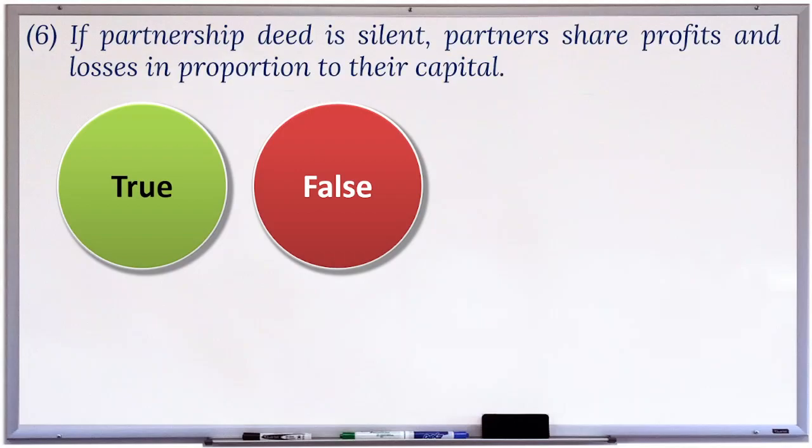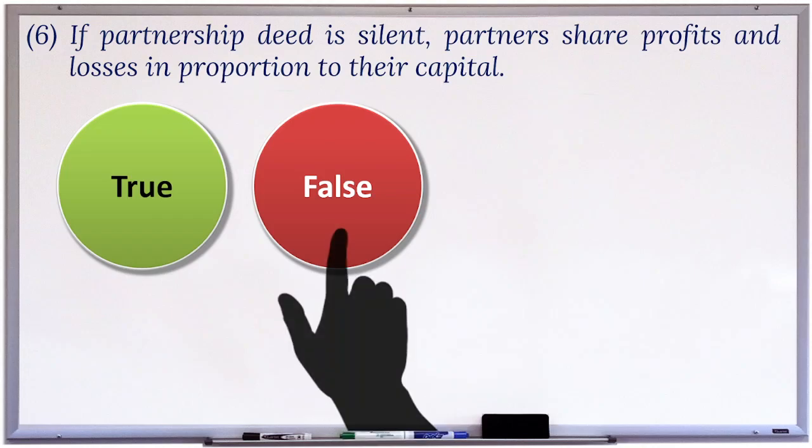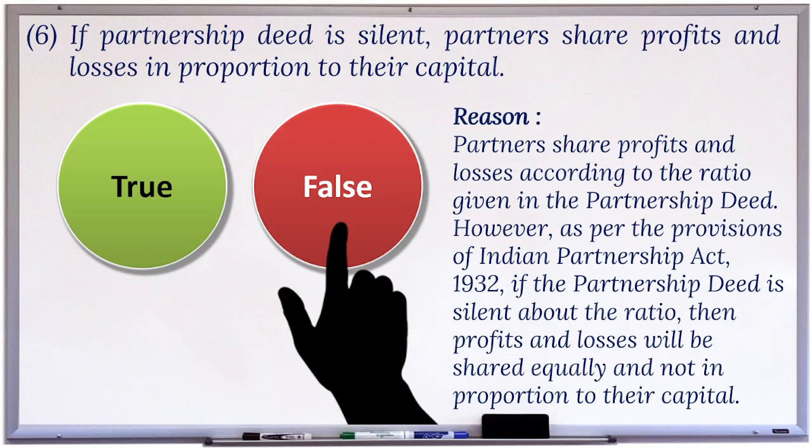6. If partnership deed is silent, partners share profits and losses in proportion to their capital. This statement is false. Reason. Partners share profits and losses according to the ratio given in the partnership deed. However, as per the provisions of Indian Partnership Act, 1932, if the partnership deed is silent about the ratio, then profits and losses will be shared equally, and not in proportion to their capital.